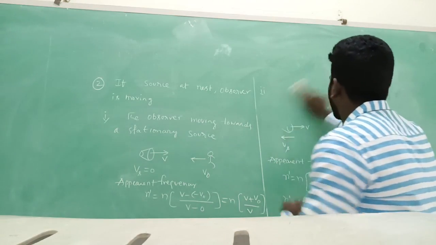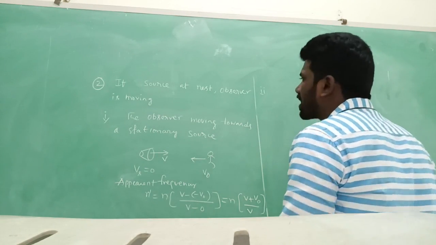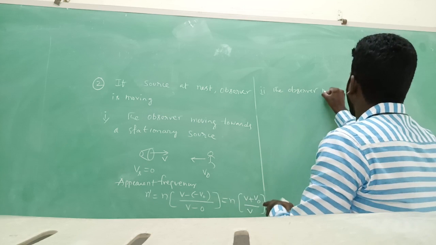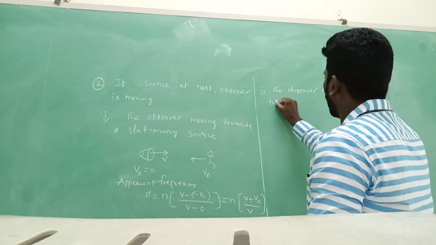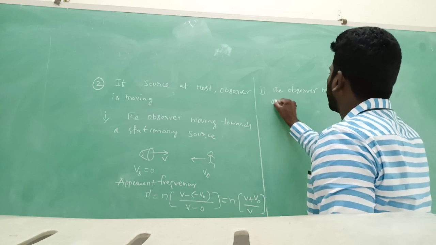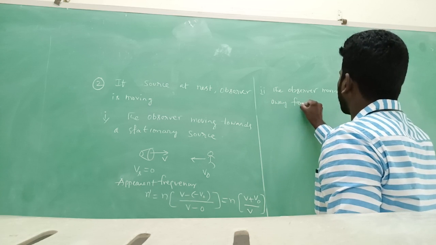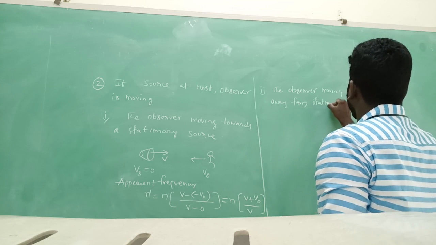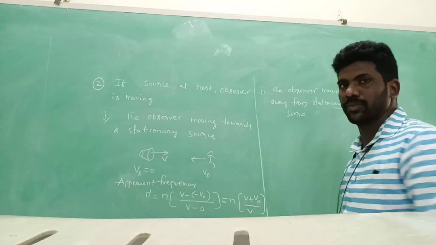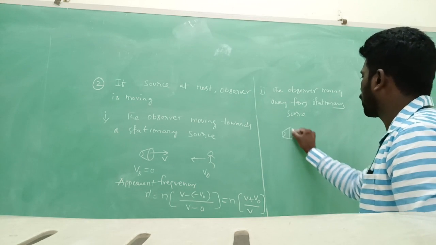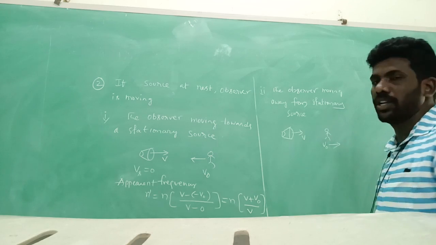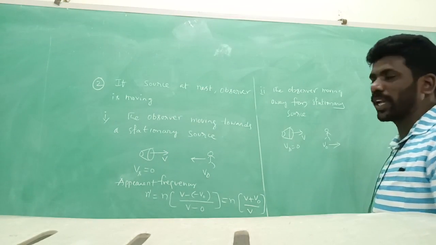Comparing with the second condition. What is the second condition? The observer moving away from a stationary source. Very simple. See, this is the source. V is like this. Here the observer is moving away from the source. Here the source is at rest, so we can take it as 0.